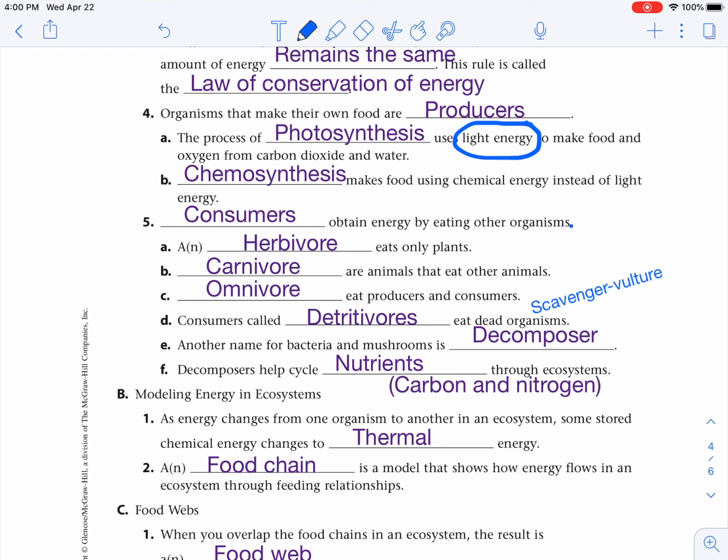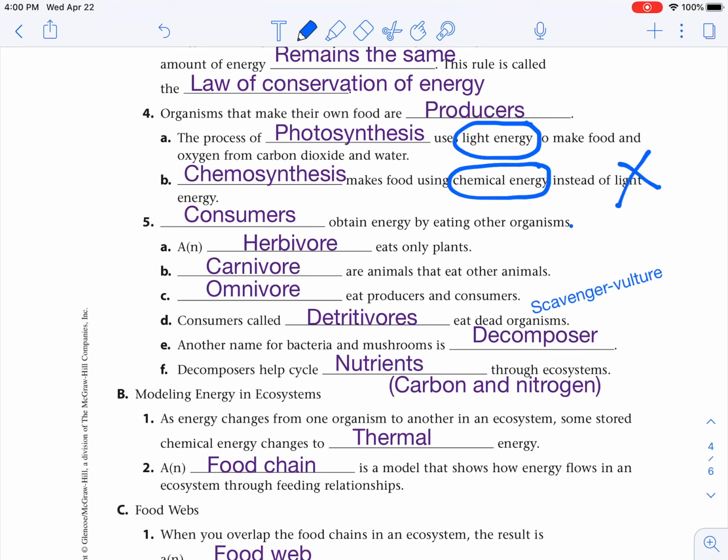Chemosynthesis: make food using chemical energy, not light energy. So that's going to be places where there isn't any light, like deep down in the ocean, or maybe in a cave, or deep down in some rock.